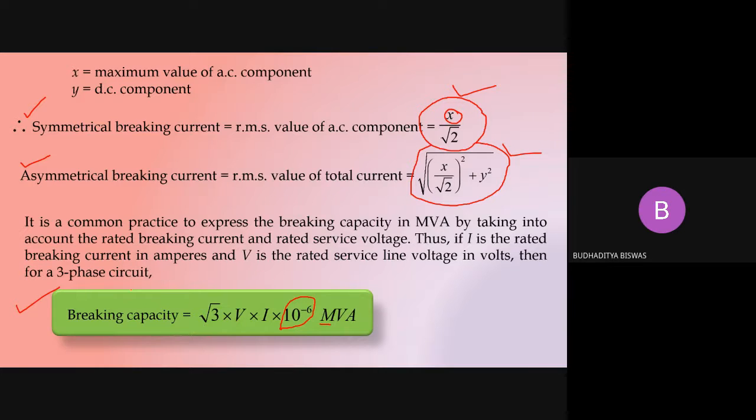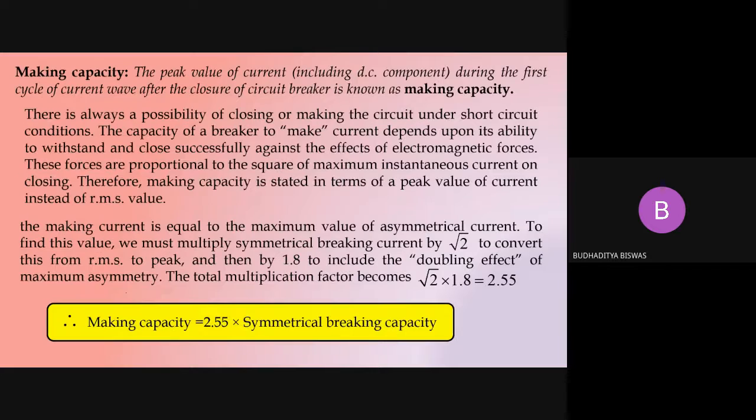So this is called the breaking capacity. So the breaking capacity of the three-phase circuit breaker is root 3 VI 10 to the power minus 6 MVA, where V and I should be expressed in volt and ampere. Okay. Coming to the making capacity, probably this is the last topic in the circuit breaker. The peak value of the current, including the DC component, during the first cycle of the current wave after the closure of the circuit breaker is known as making capacity.